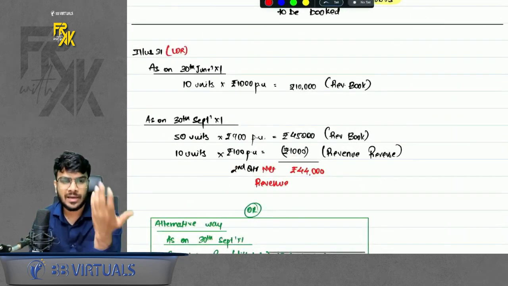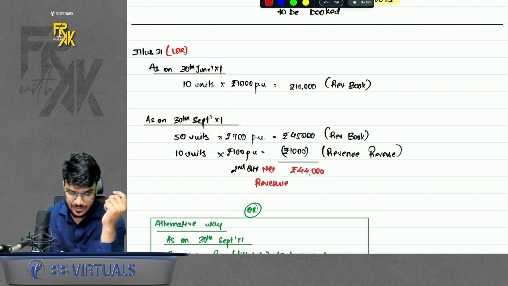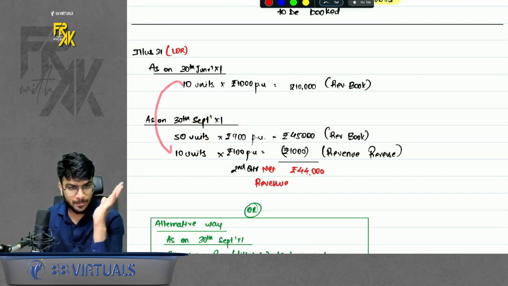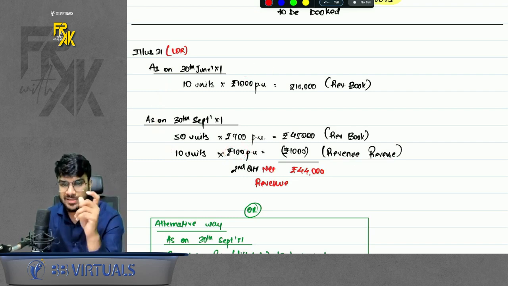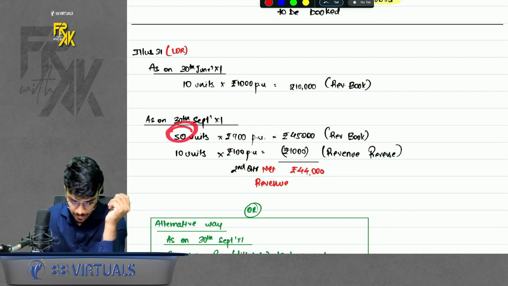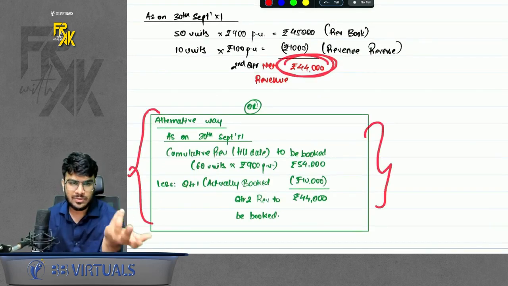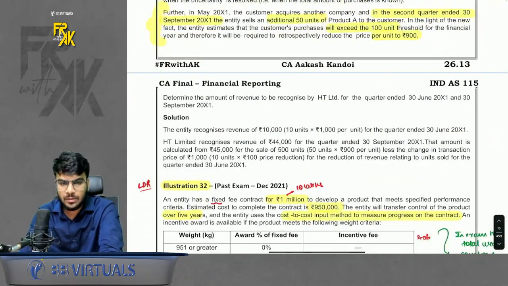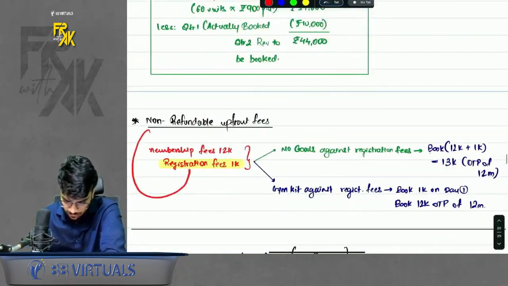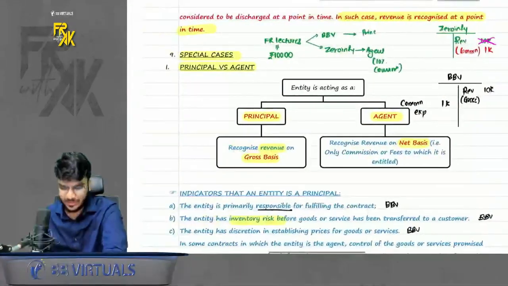How should the revenue be booked in the second quarter? So in the second quarter, on the 50 sale, you will book as per 900. But can I say the 10 units which you sold previously, you have booked 100 rupees extra. So you will reverse that also. So ideally in the second quarter, you will book the revenue on 50 units and you will reverse the excess revenue on 10 units. So net revenue will book this much. There is also an alternative way of doing it, not discussing it now, but you can also check it out if you have a second method as well. Okay, done with that. So this was illustration number 31 and 32. Is this clear to everyone, guys? Yes? Chalo, perfect. Now let's proceed further.